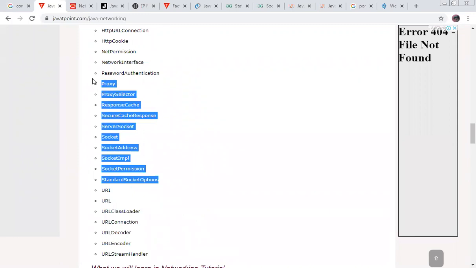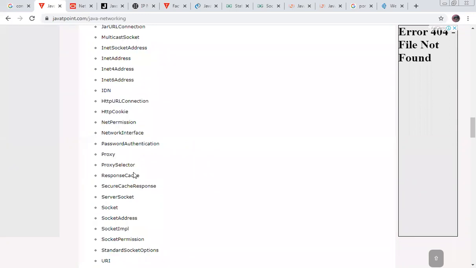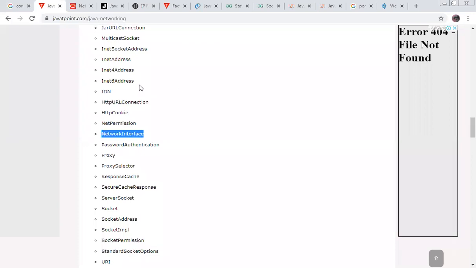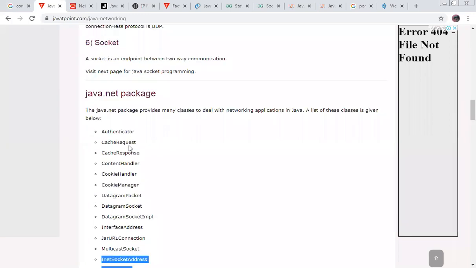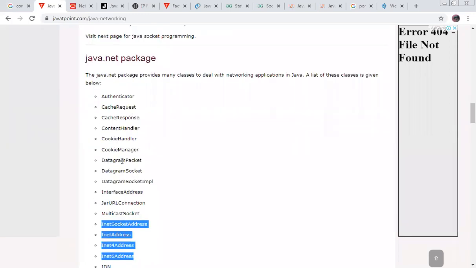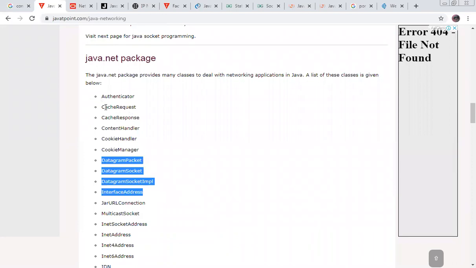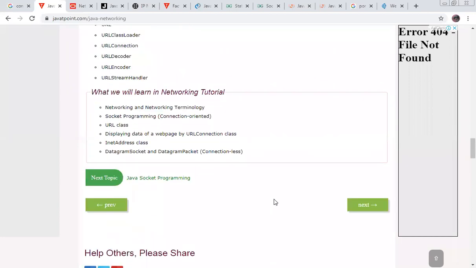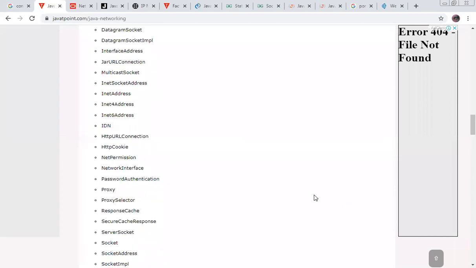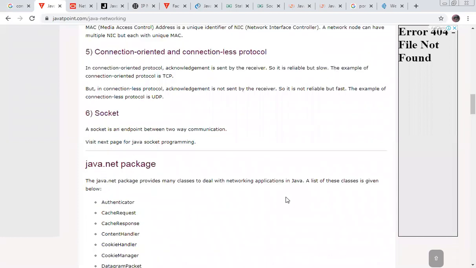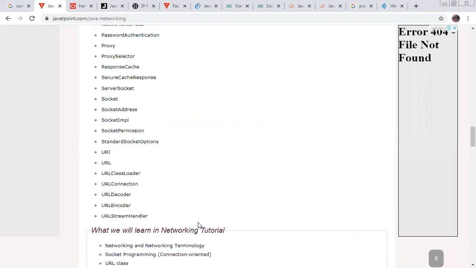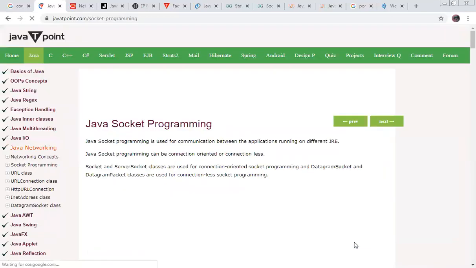Proxy, everything has its own programming domain. This is a class for the network interface. This is for the addressing system, class A, class B, class C. And this is for the datagram, datagram socketing. Every time you need to define a cache for communication, and content handler, and authenticator as well. This is an overview of the java.net package, which is the Java networking package, and all our course structure is within this one. We need to understand the java.net package.